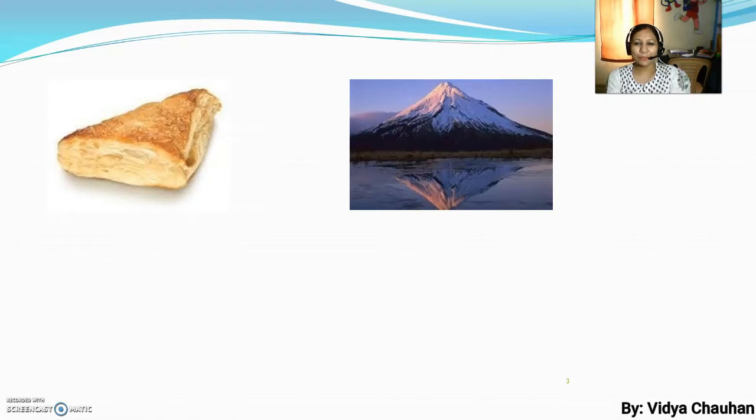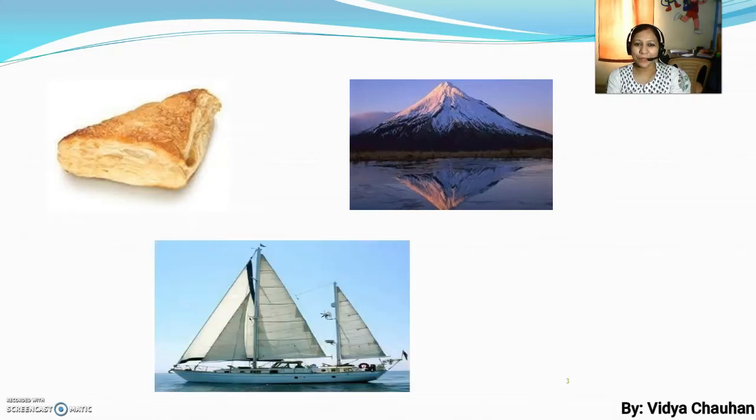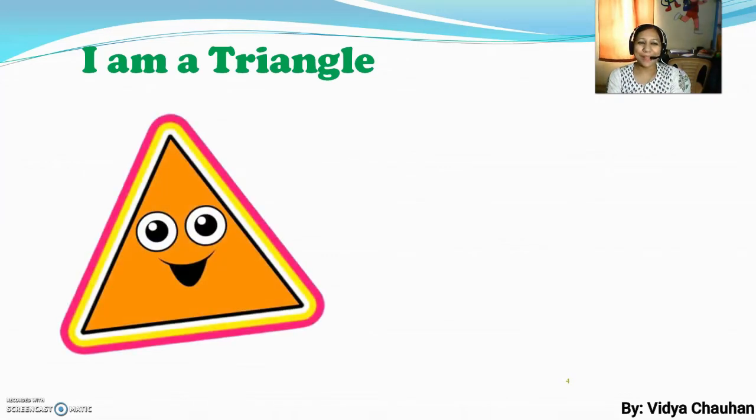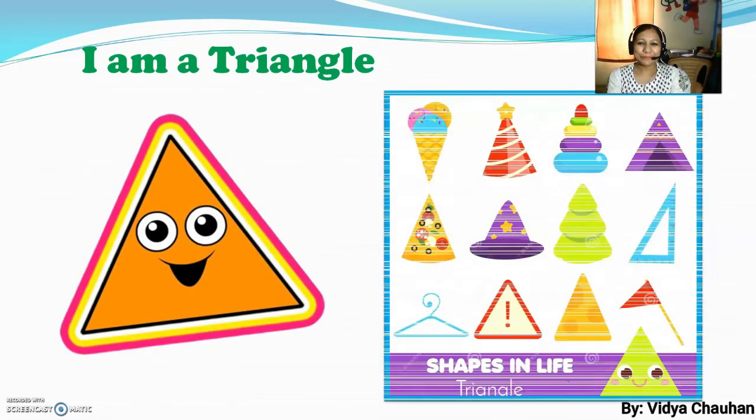One more hint for you, students. Try to find out. You can see the shape in the sail, the mountain and the patties which you eat every now and then. So who am I? Yeah, I am a triangle. A happy triangle.